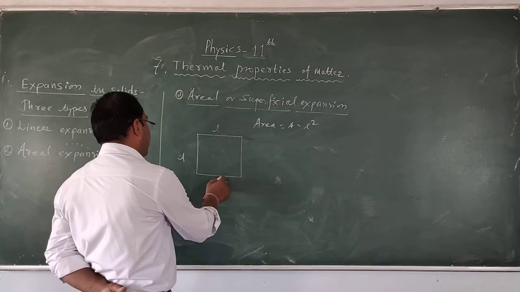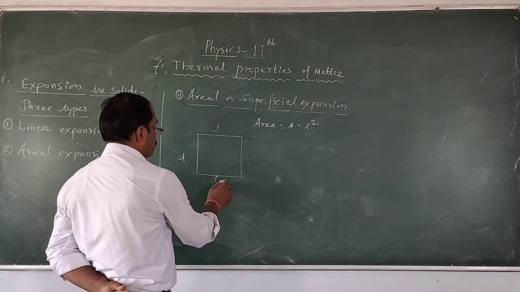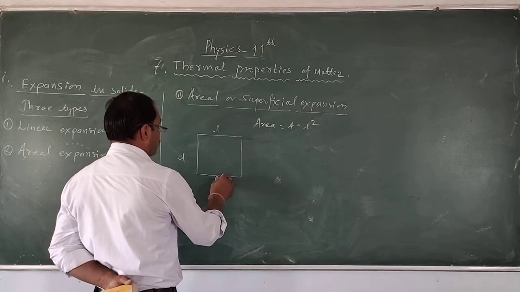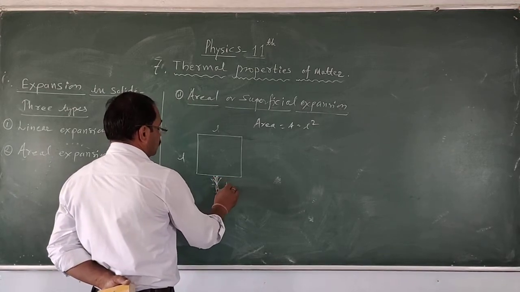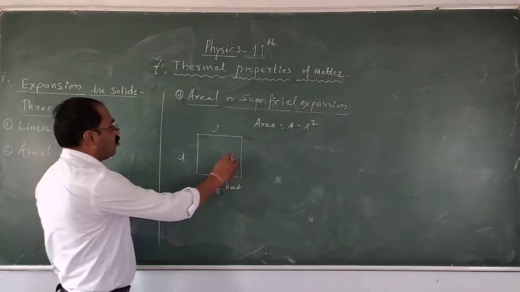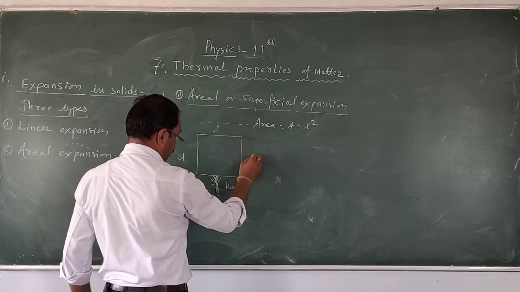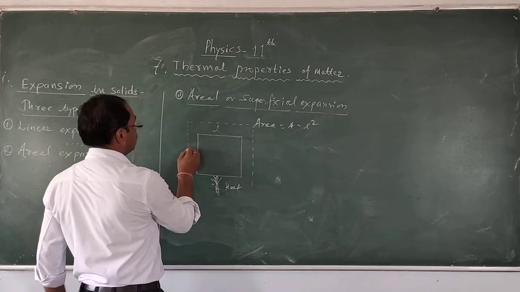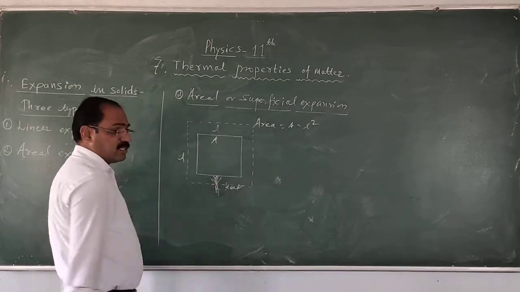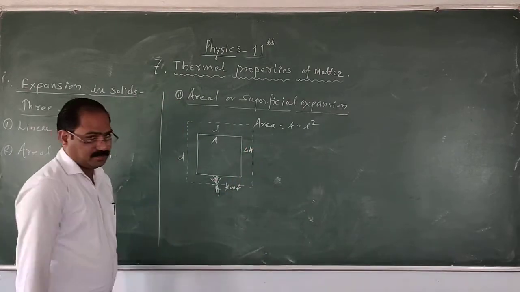So after giving heat, here is the heat energy. अब क्या होगा, इसका जो एरिया है वो बढ़ जाएगा सर, मीन्स ये लेग यहाँ पे एक्सपांड हो जाएगा सर, ये लेग इधर से एक्सपांड हो जाएगा. So here is the area A initially. After getting heat, here is the increase in the area delta A.